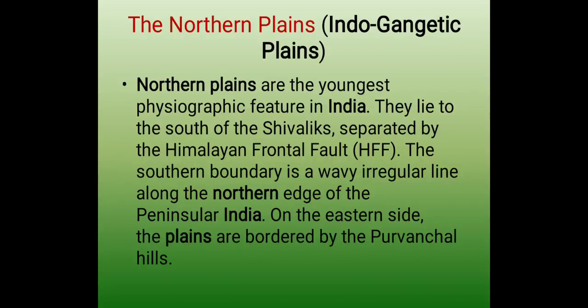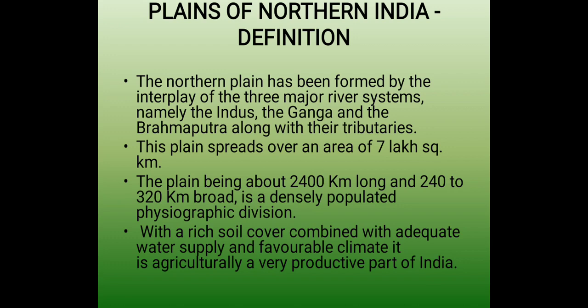Northern plains are the youngest physiographic feature in India. They lie to the south of the Shivalik, separated by the Himalayan frontal fault. The southern boundary is a wavy irregular line along the northern edge of peninsular India. On the eastern side, the plains are bordered by the Purvanchal Hills. The northern plains have been formed by the interplay of the three major river systems, namely the Indus River, Ganga River, and Brahmaputra River, along with their tributaries.